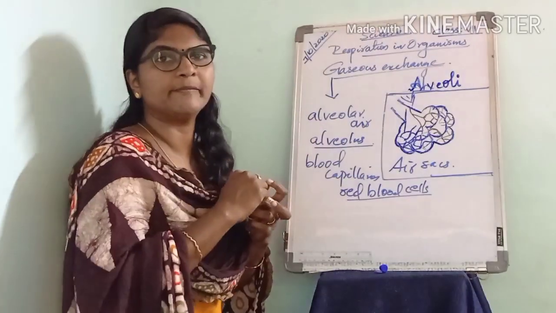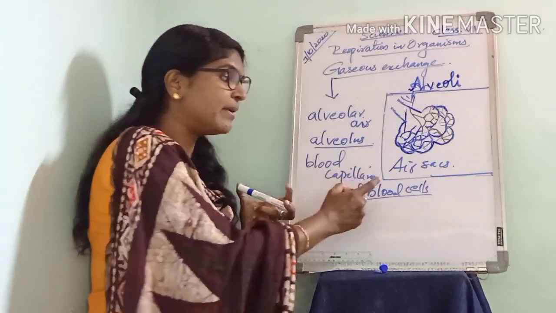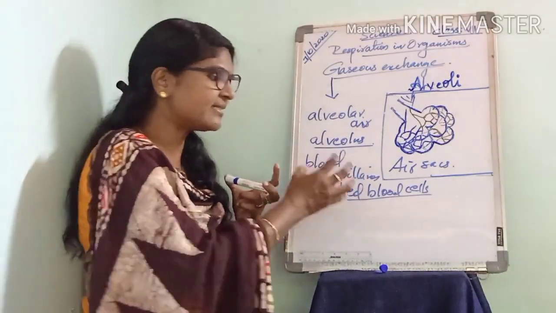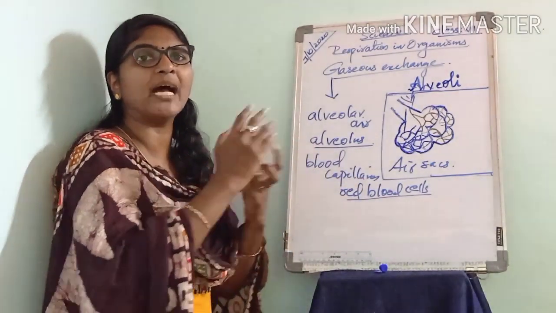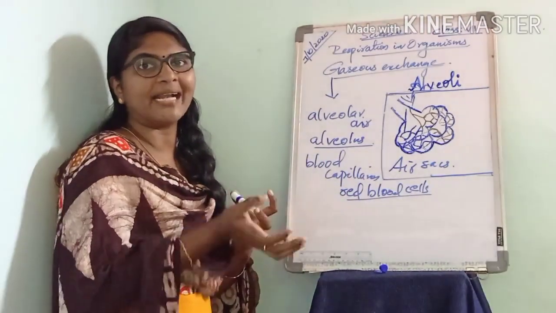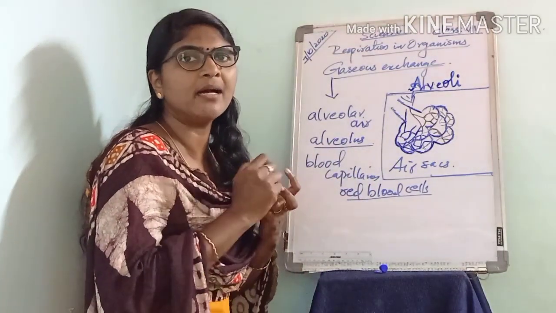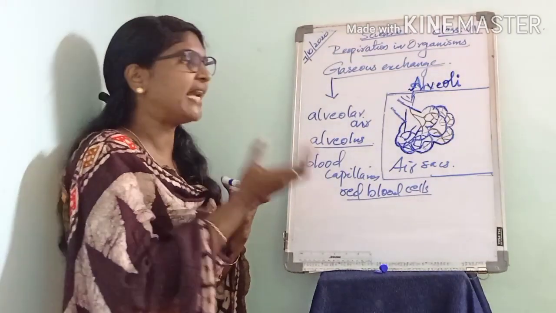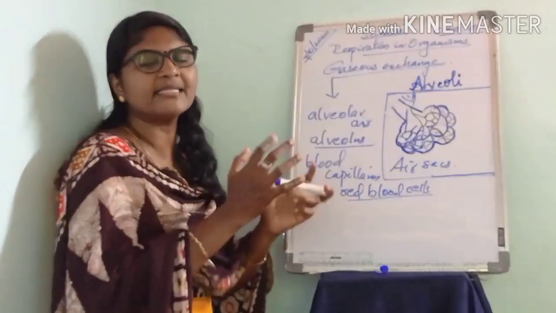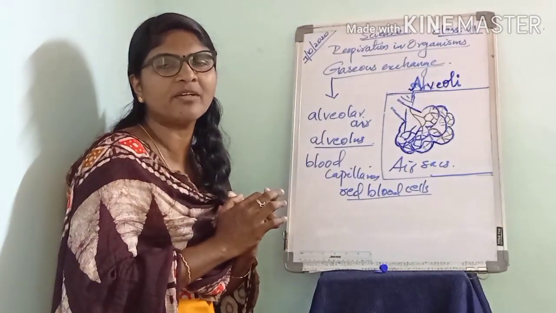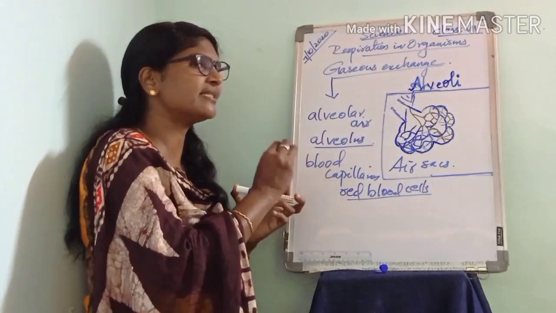The oxygen in the fresh air enters the blood. The blood contains red blood cells, and these cells carry the fresh oxygen to the entire body. At the same time, the carbon dioxide present in the blood enters the alveoli. And this entire process is called what? The gaseous exchange.